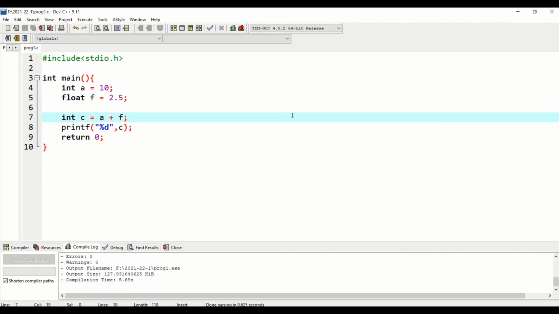Okay, got it? So in this video, I have just explained the very basic part of type conversion. In the next video, I'm going to tell you more details about type conversion and what rules are actually followed by the compiler.